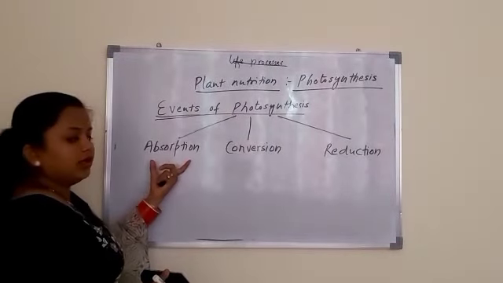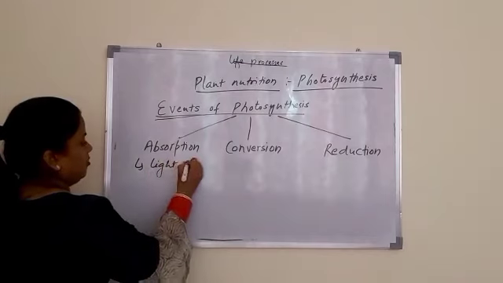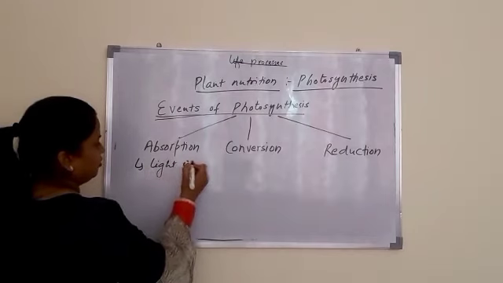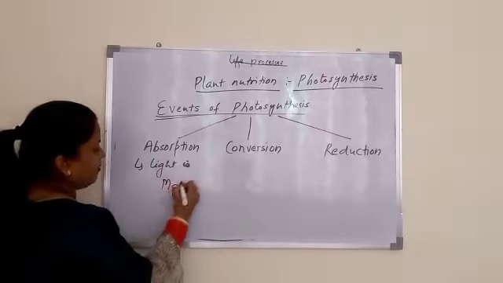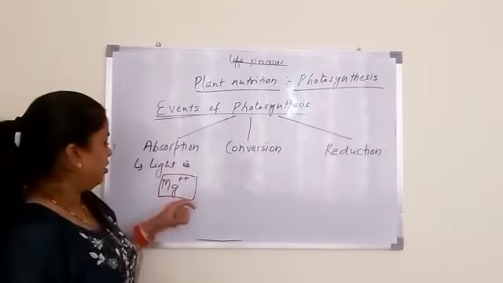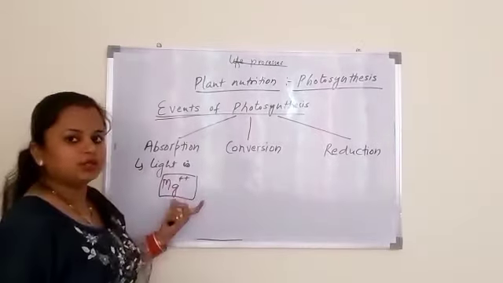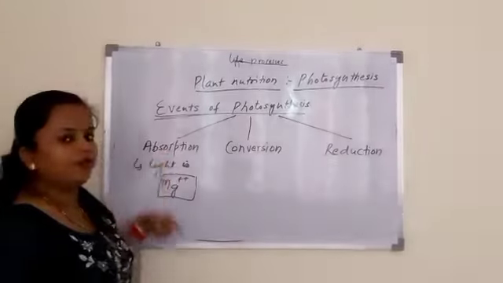So here what is absorbed? Light is absorbed by chlorophyll, and chlorophyll contains magnesium ions which entrap the light. So in chlorophyll what is present? Magnesium ions are present which help in absorption of light.